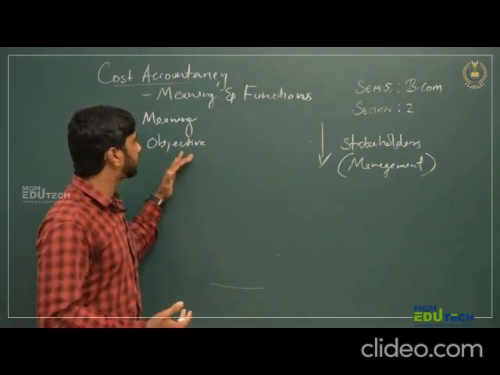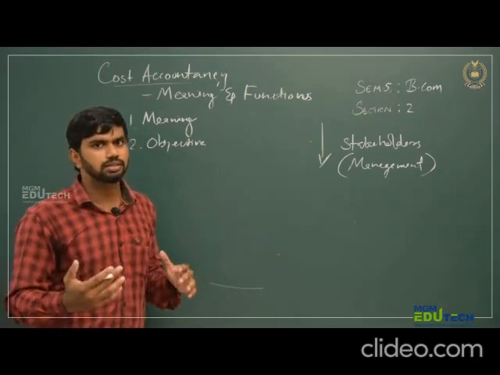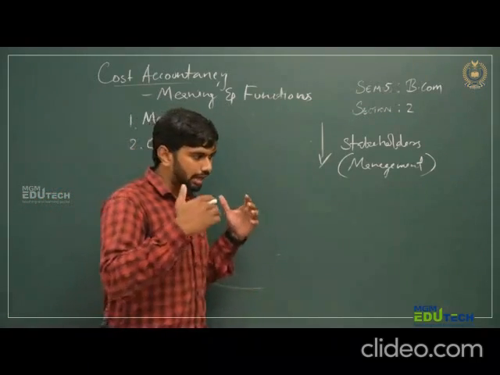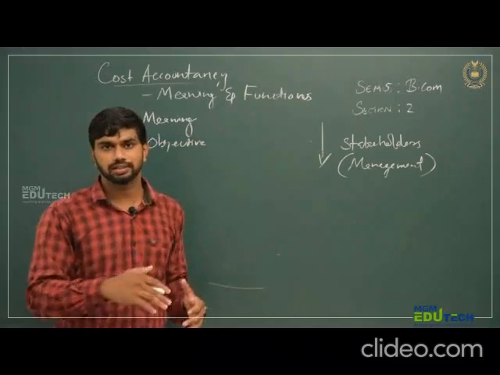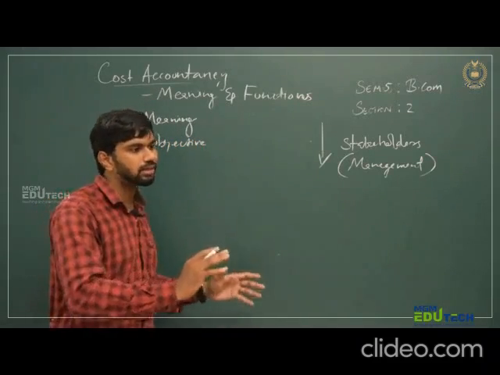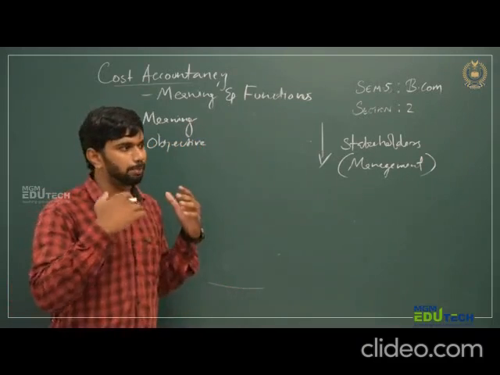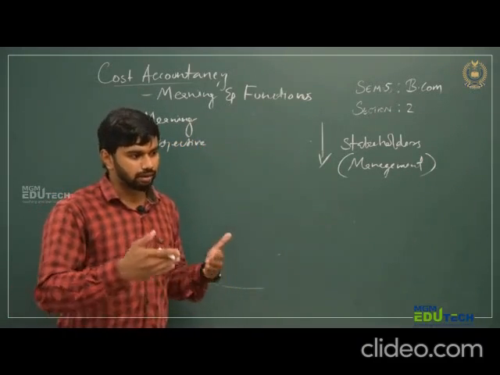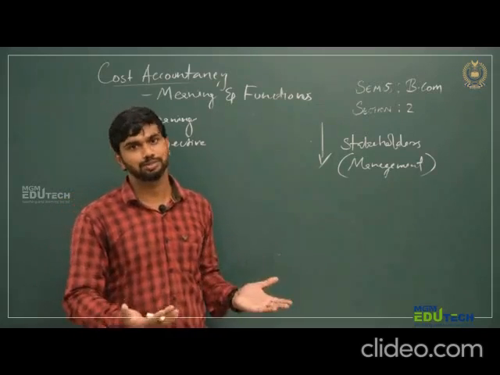The objective of financial accountancy is that we have to maintain a record of the financial transactions of the business, and we have to find the result of the business, whether the business has profit or not. If profit, how much profit? If loss, how much loss?